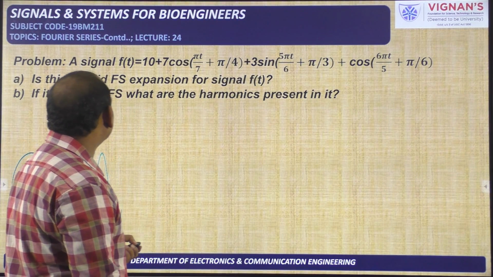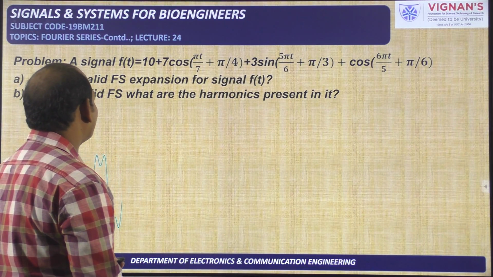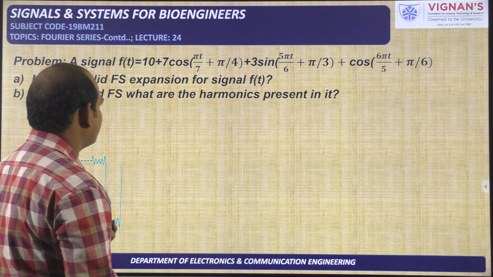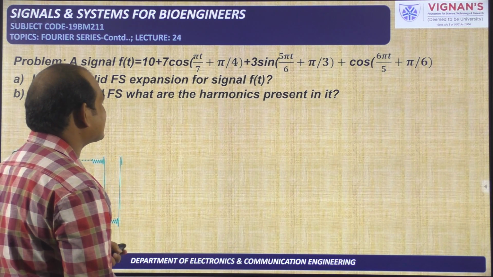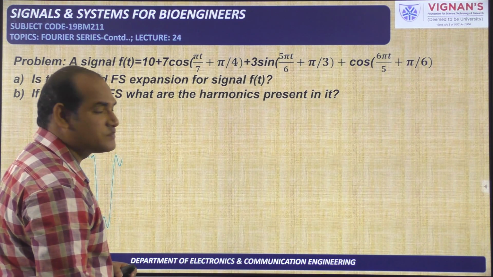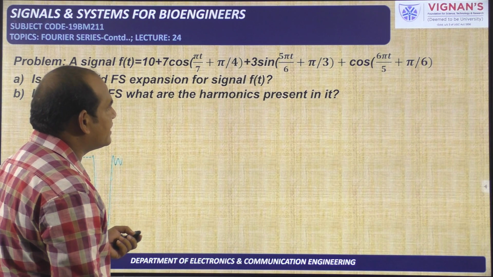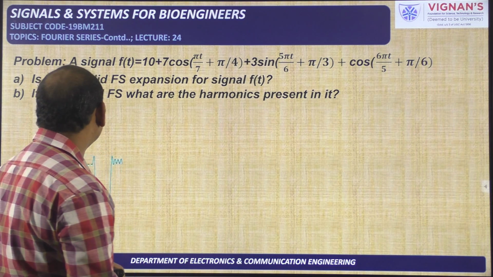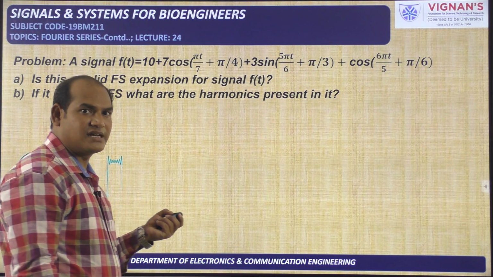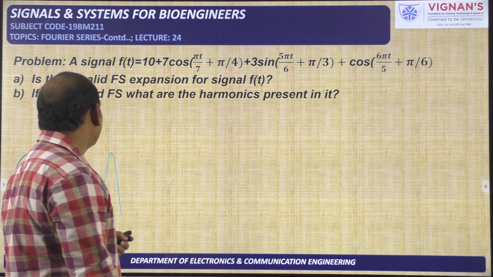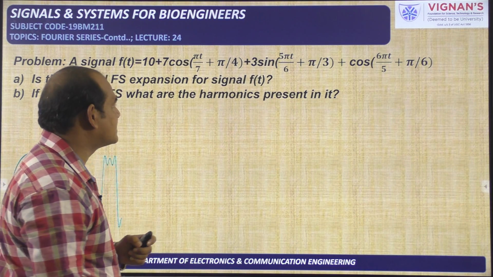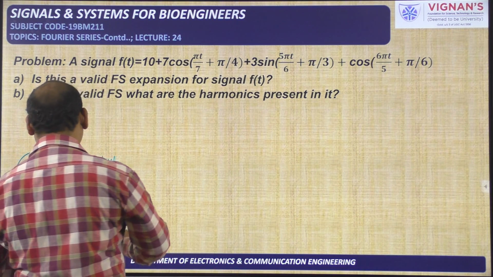So here the problem is a signal f of t is equal to 10 plus 7 cos of pi t by 7 plus pi by 4, plus 3 sin of 5 pi t by 6 plus pi by 3, and cos of 6 pi t by 5 plus pi by 6. Is this a valid Fourier series expansion of the signal f of t? That is the first question. Next, if it is a valid Fourier series, what harmonics are present in this one? What is harmonic?